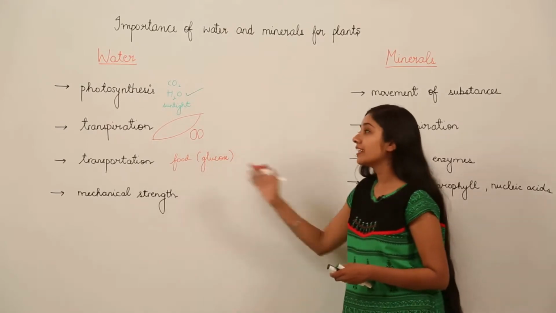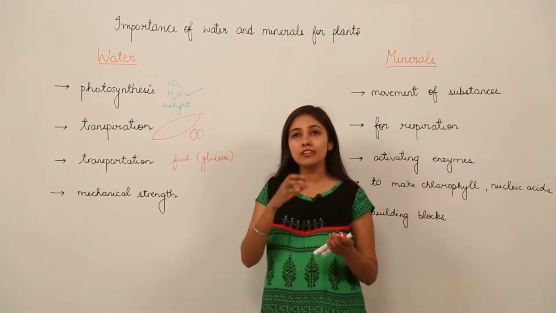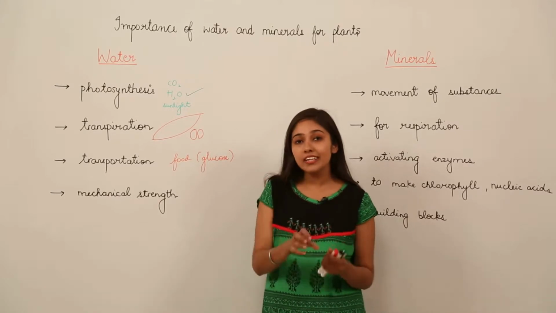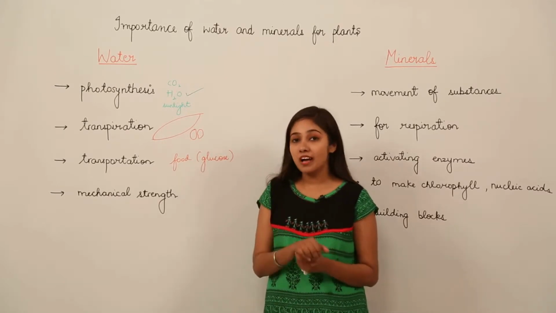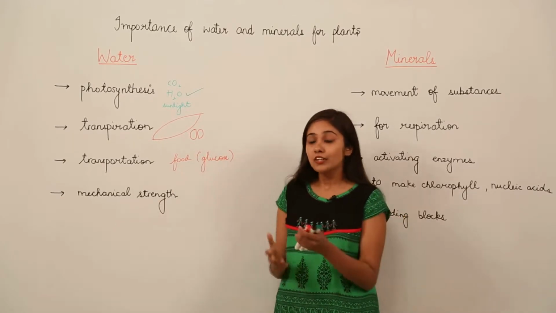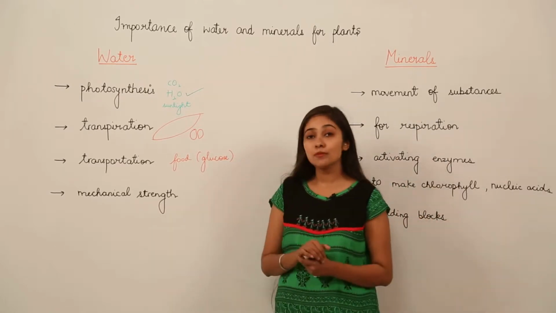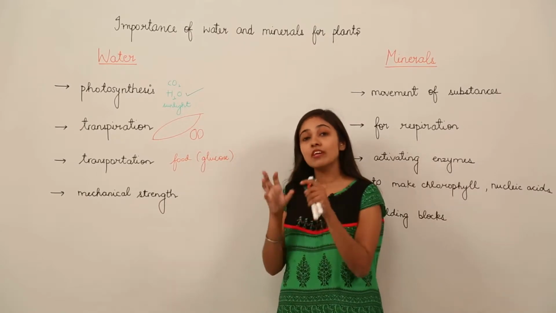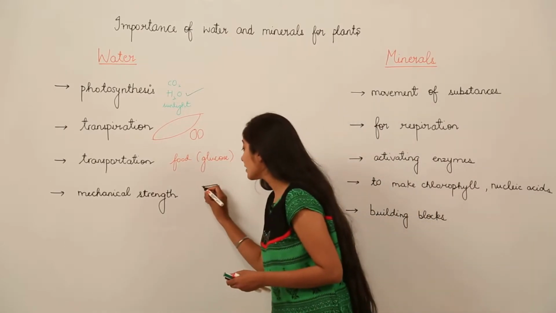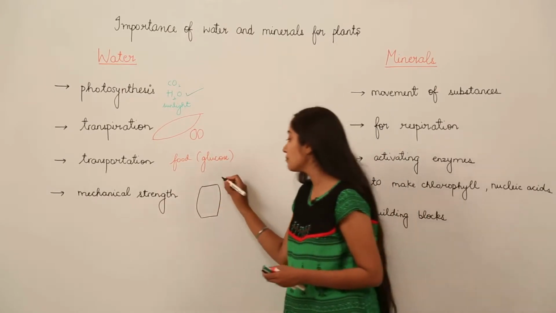Next we move on to mechanical strength. You must have noticed when you don't water plants for more than a week, or for some plants a few days, what happens? They show stunted growth. But when you start watering those plants, what happens? They get mechanical strength and they grow properly. You all have discussed diffusion and osmosis, and you know that when we keep a plant cell in fresh water, it becomes what? It becomes turgid. So it retains its shape and it becomes turgid.